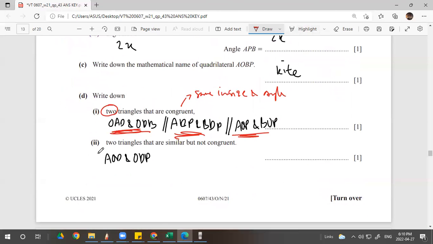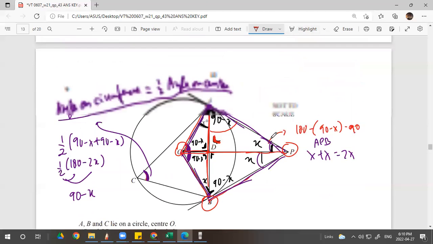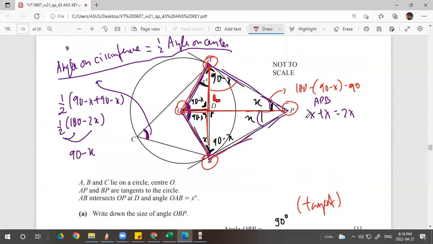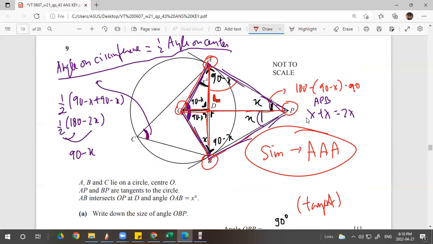One pair only. And similar, but not congruent. Similar only. So the similarity rule, look at this. The similarity rule follows the formula angle, angle, angle, right? Every angle is the same: 90 minus x, 90 and x. This also, 90 minus x, 90 and x.